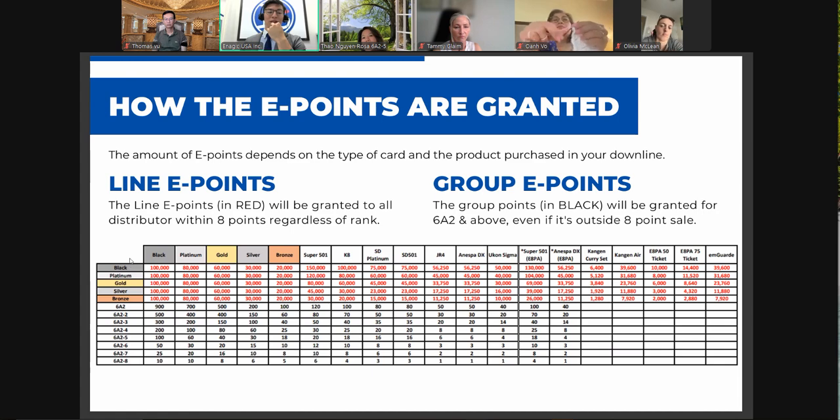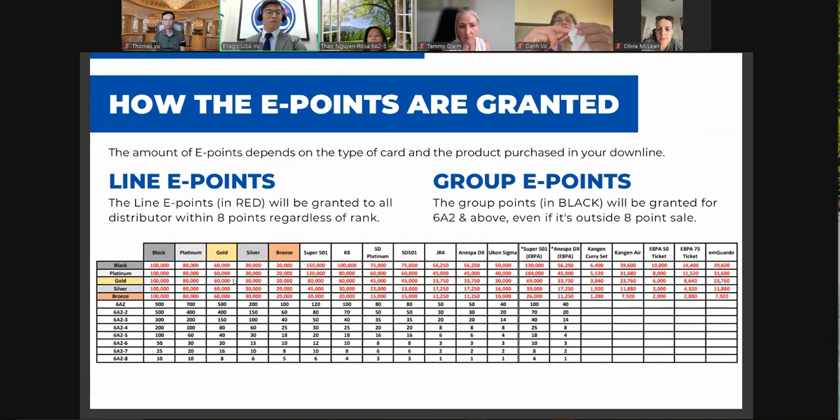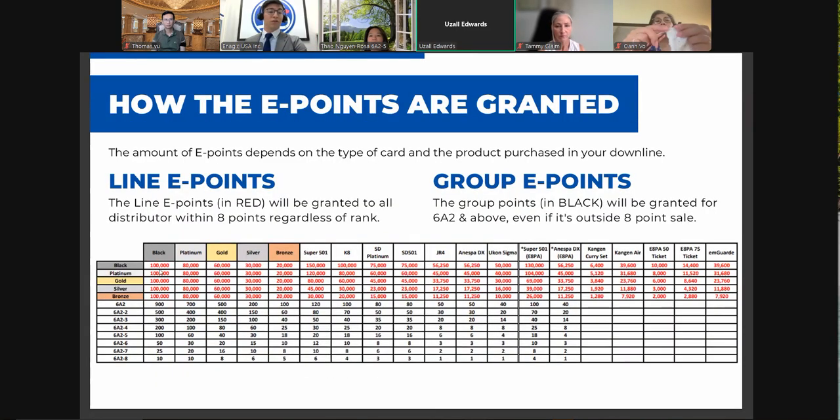Then you will gain 100,000 e-points times 6 just by an EAPA black card sale. As I showed, 1,000 e-points are equivalent to 1 USD, so that'll give you 100 USD times 6, so 600 USD just by a black card sale if you're a black card holder.